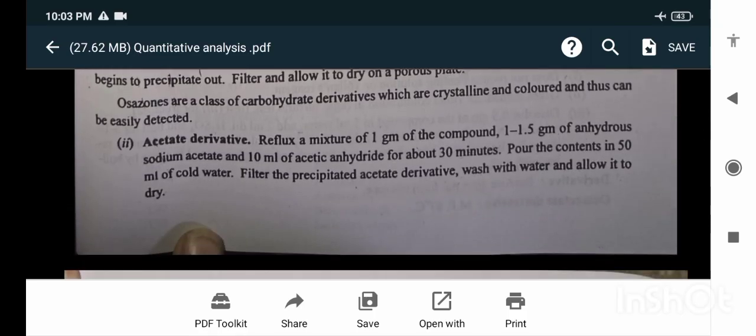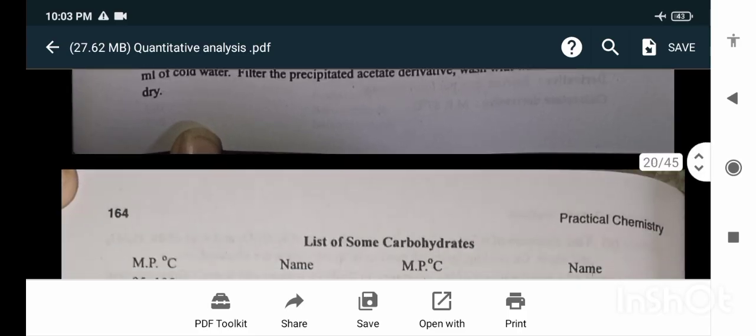Acetyl derivative: refluxing a mixture of 1 gram of compound, 1 to 1.5 grams of anhydrous sodium acetate and 10 ml of acetic anhydride for about 30 minutes. Pour the contents into 50 ml of cold water. Filter the precipitated derivative, wash with water and allow it to dry.